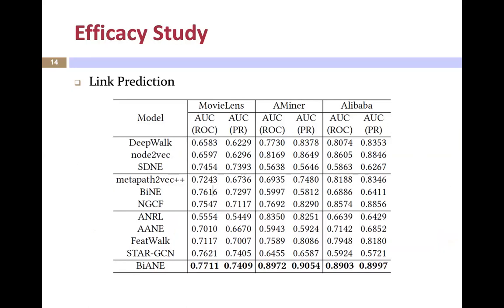Let's first have a look at link prediction. We randomly hold out 70% of links for training, and we use the remaining set for testing. After training, we train a logistic regression classifier to predict the probability of a link. As we can see from the table, our BiANE model achieves the best performance. This is because BiANE can effectively model the intra-partition proximity within each partition and capture the high-order structural relation of the network. This manner contributes to the outstanding performance of link prediction.